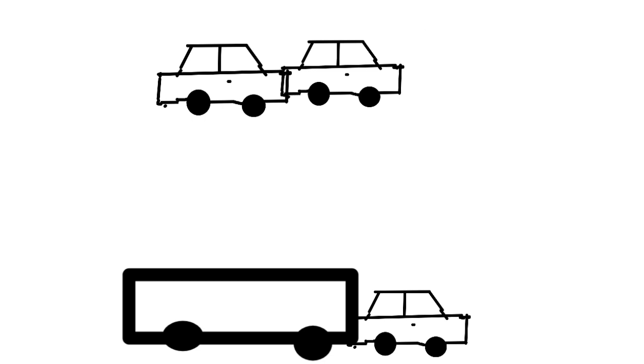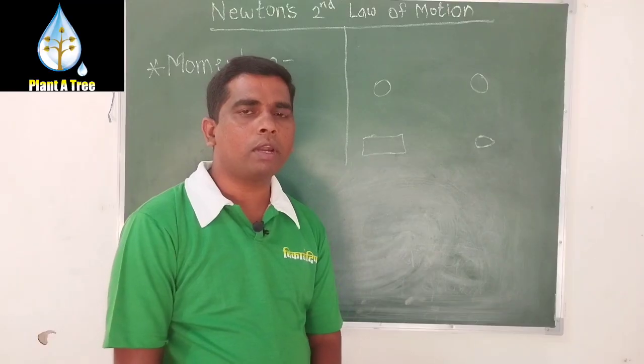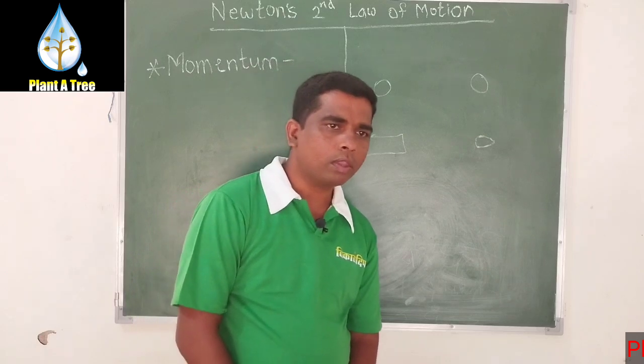In another case, consider a bus moving with the same velocity as the car. When these two vehicles collide with each other, the velocity is the same, but the mass of the bus is much more than that of the car. Hence the car will be damaged more.